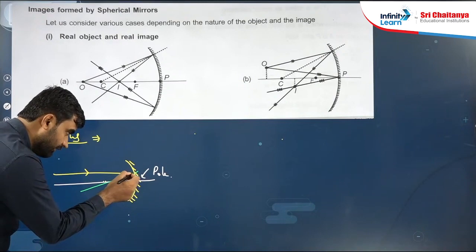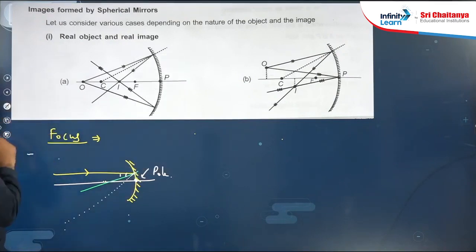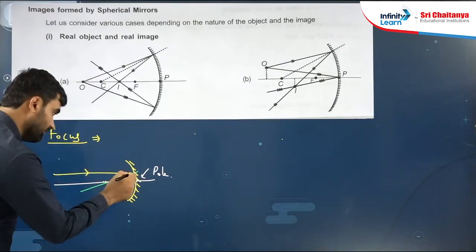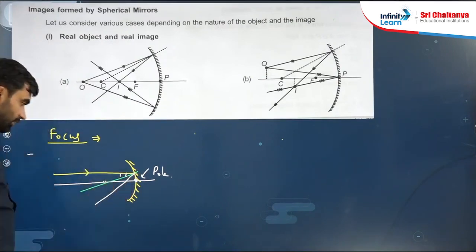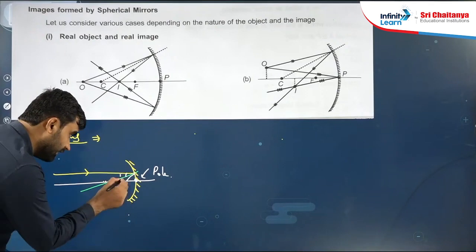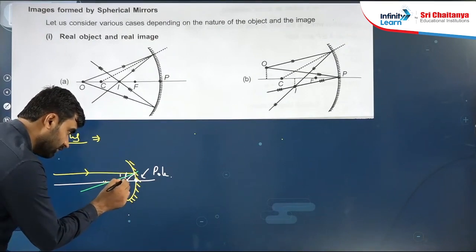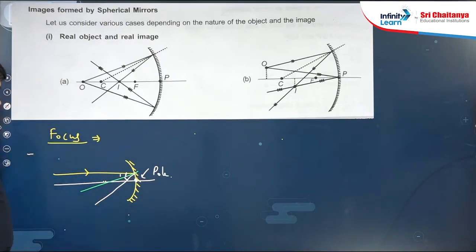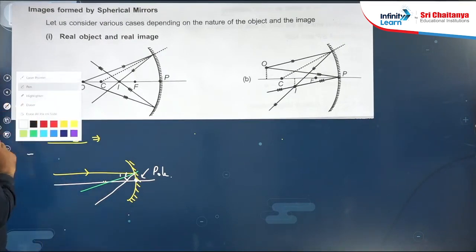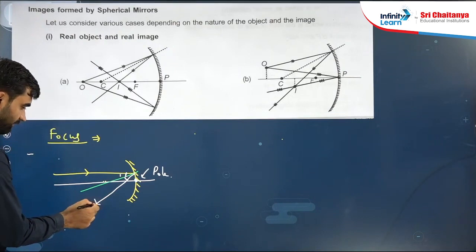So the ray will reflect like this. Both angles are equal. Agree? This is the reflected ray.